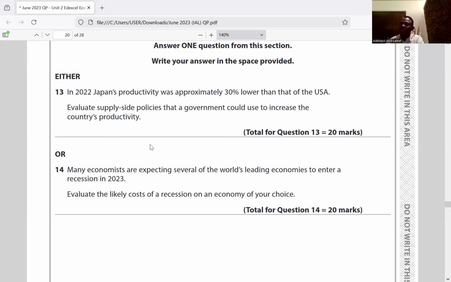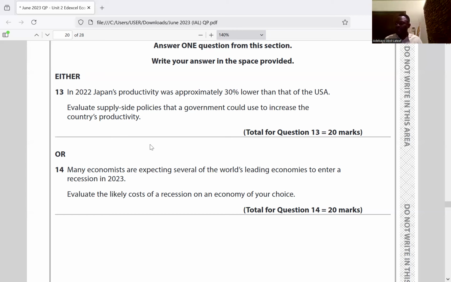Supply side policies such as cutting corporate tax may bring about an increase in investment by firms, especially on research and development, which may in turn lead to innovation. And when there's innovation, that means we're talking about producing new goods or new products. New goods or services. I think the point is clear.